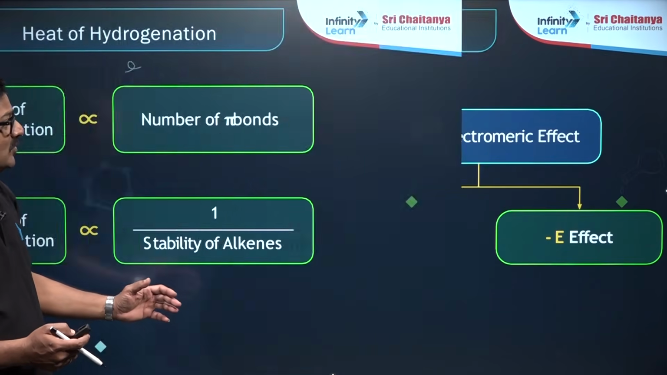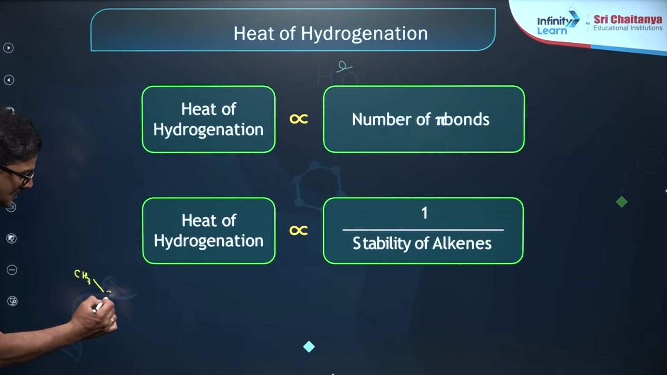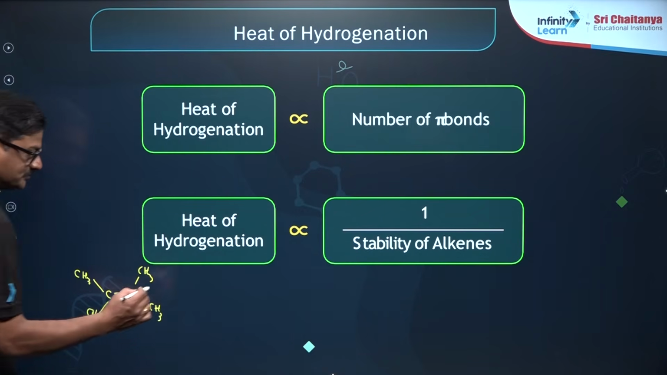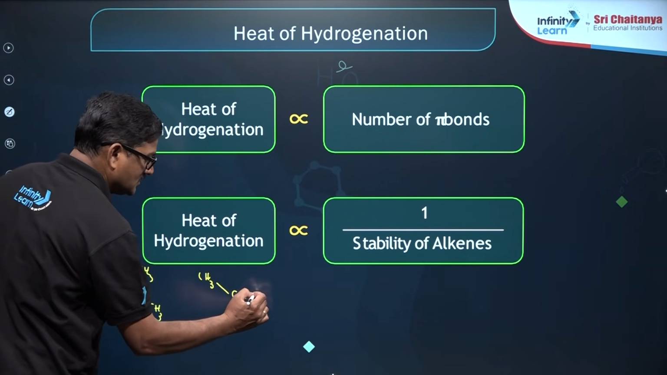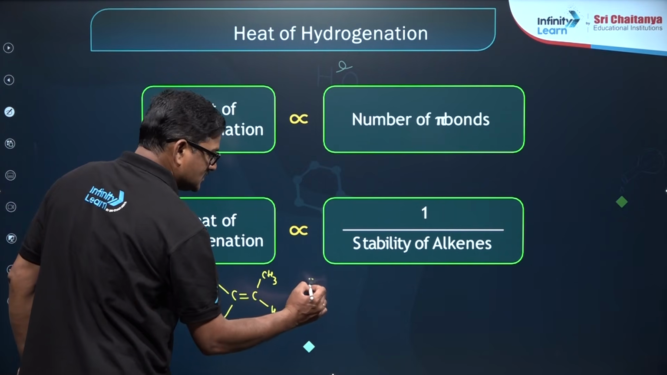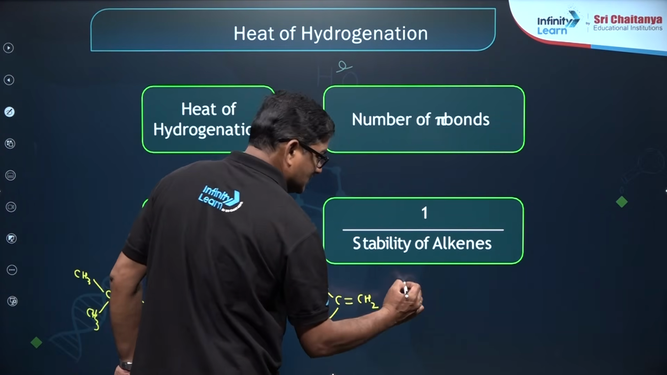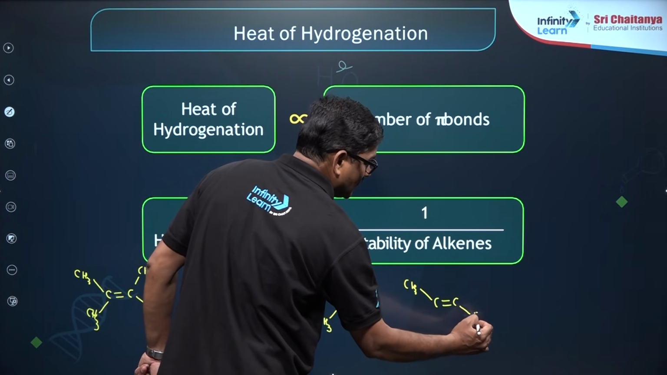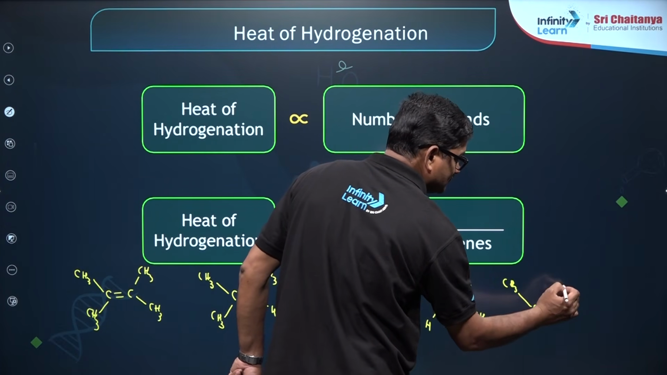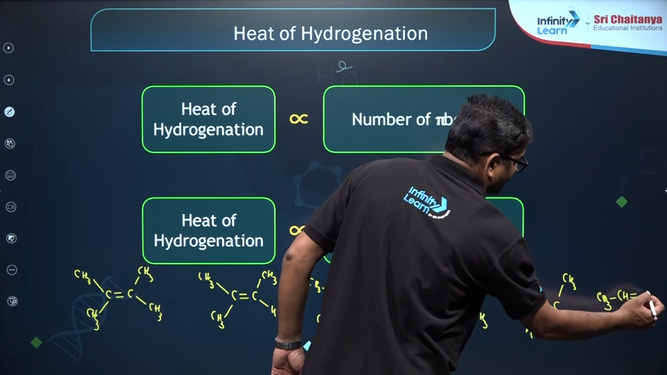So, moving ahead, before going for that, I just want to give you some structures: CH3, C double bond, CH3 and CH3 and CH3, then CH3, C double bond, CH2, CH3 and CH3, and CH3, CH double bond, CH2.